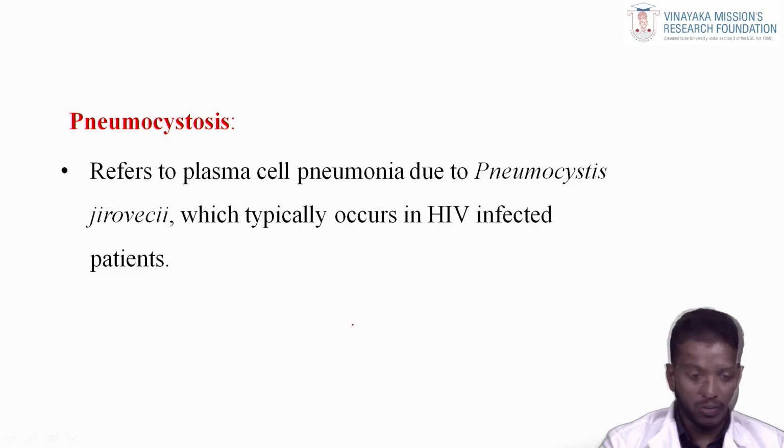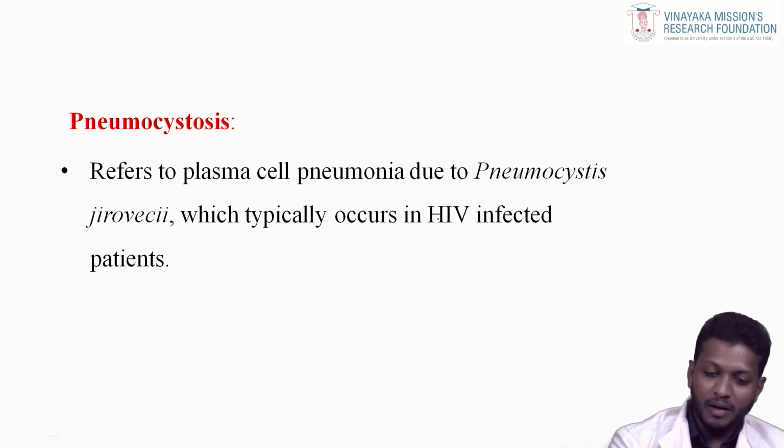Pneumocystosis refers to plasma cell pneumonia due to Pneumocystis jirovecii, which typically occurs in HIV patients.